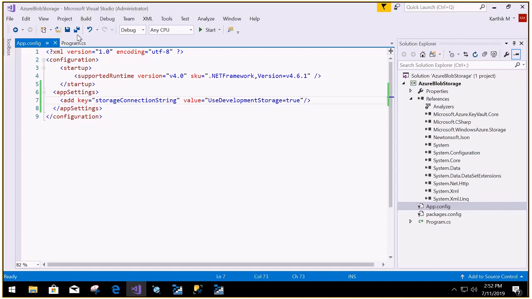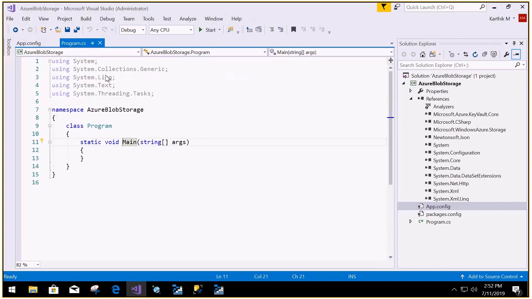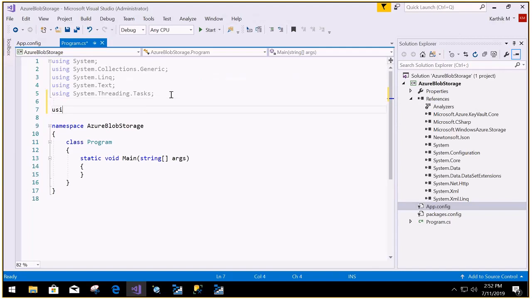Going back to Program.cs. In this, let me just refer to the namespaces we are going to work with. Since we are going to work with the app configuration file, we require System.Configuration.